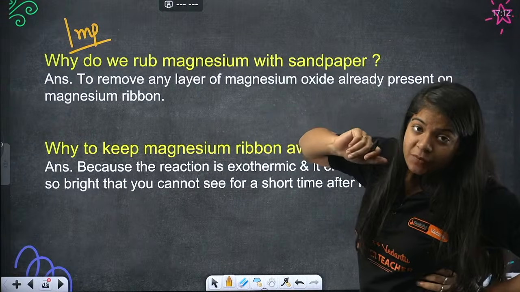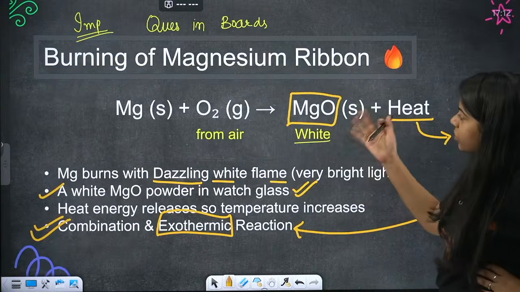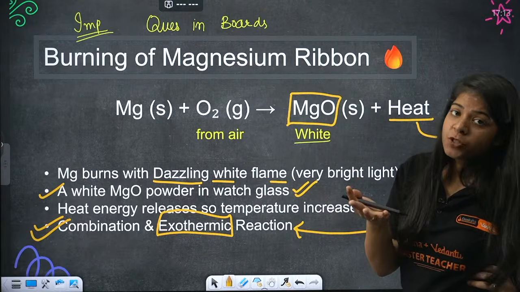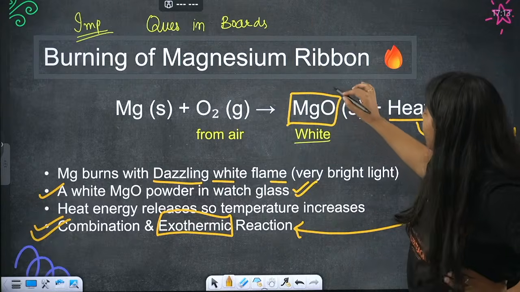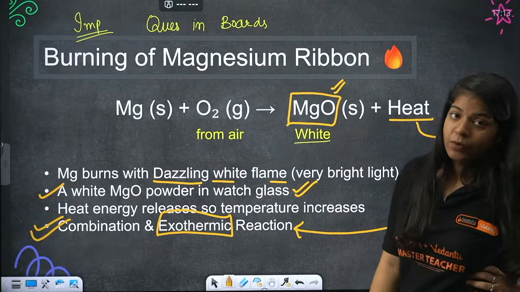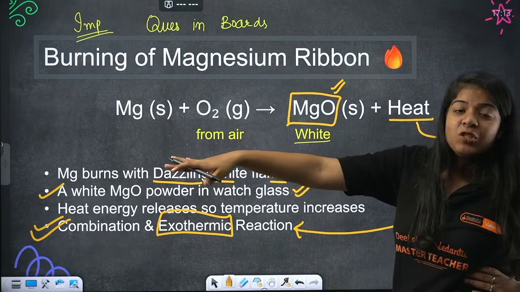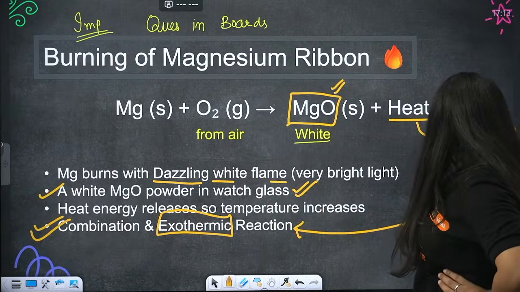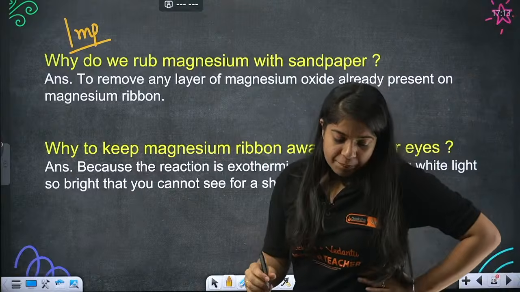See, we just studied this reaction. There is a magnesium strip placed in open air, so what will happen? It will get converted into MgO. So to peel away that layer of MgO, we rub this magnesium with sandpaper.